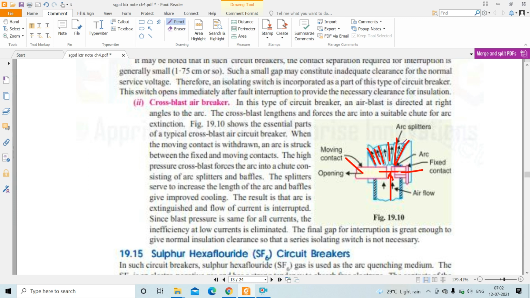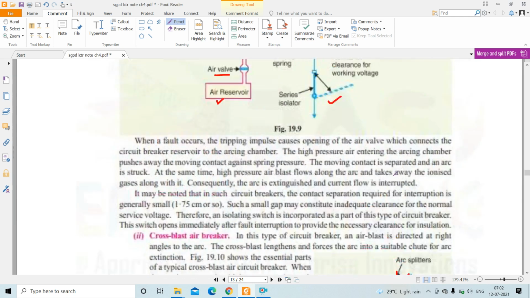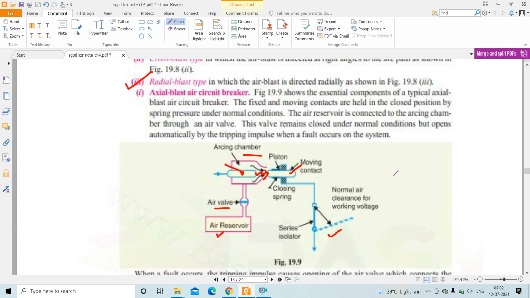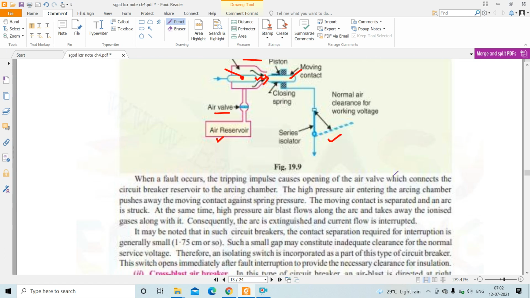Whatever the amount of current, low or high, it doesn't matter, because the air blast pressure remains the same for all kinds of current. That's why the inefficiency at low current is eliminated, which occurs in the case of the axial blast air circuit breaker.